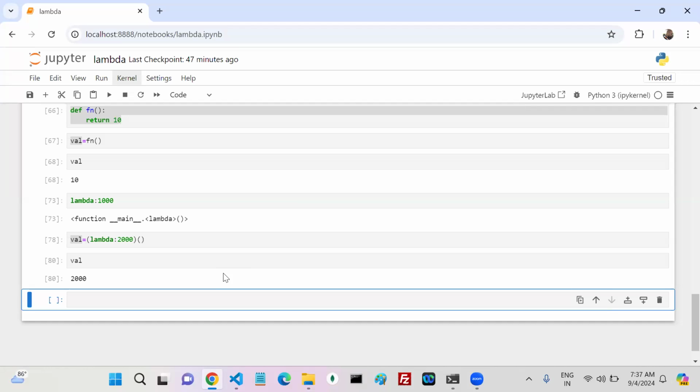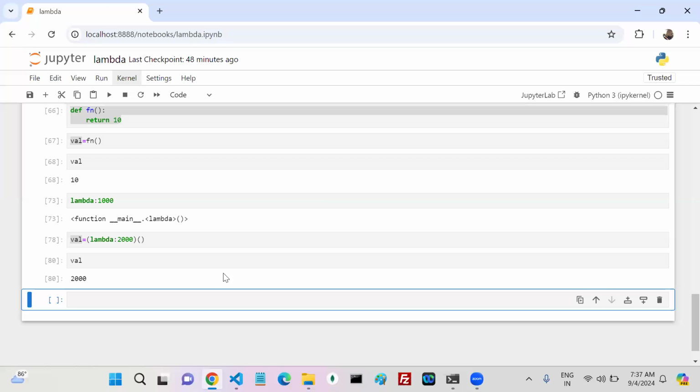Multiple times you have to call a function. If you want to call a function multiple times, you can go with the named function, right? One function you want to call multiple times, better to go with the named function.